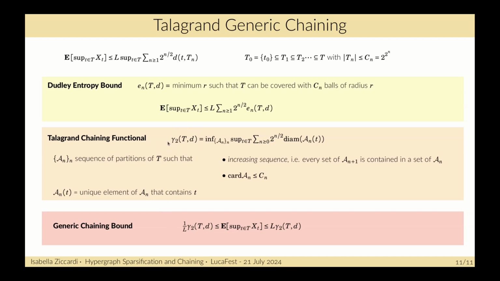This functional gives itself a bound on the supremum of the Gaussian process, and the interesting part about this bound is that it is also tight, so it gives an upper and lower bound to this quantity. So to bound the supremum of a Gaussian process, one has to define in a smart way the sequence of partitions such that this bound is sufficiently good.